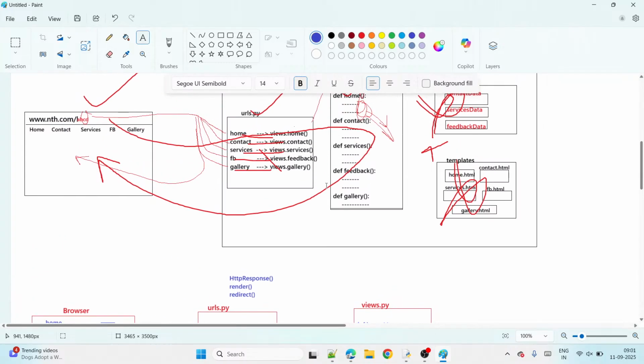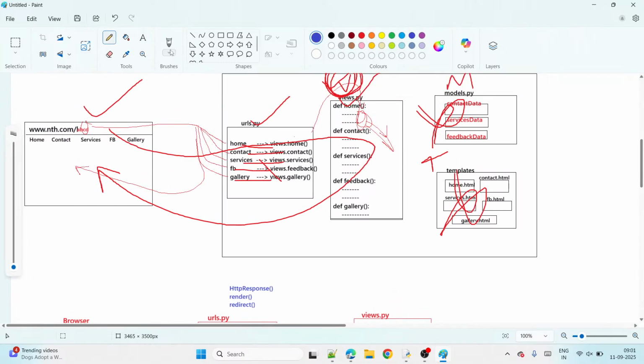Now, all of you observe here. When do we use HttpResponse? Guys, concentrate on one point here. The request comes from the browser, then goes to the URLs file, then to the views file, and the view executes. After executing the view, I want to come back to the browser immediately. I don't want to go to other files. Once the view is over, I want to come back to the browser. At that time, we use HttpResponse, guys.